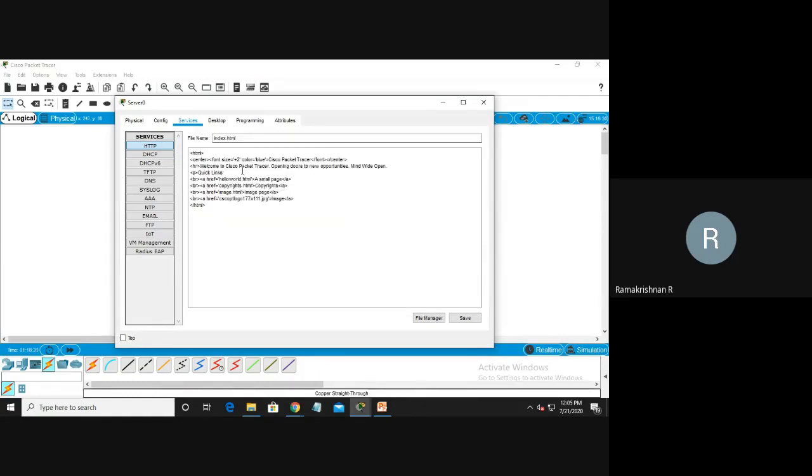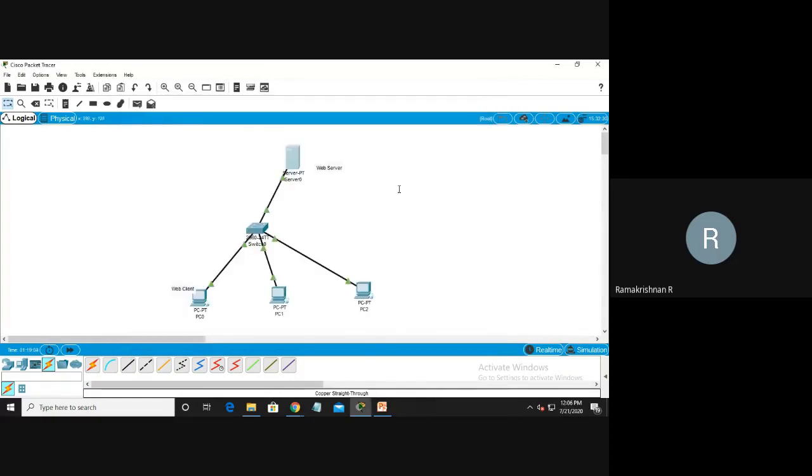I want a small HTML program. I want to change it to this content. This is an HTML program, because the HTML program is running for Dhanlakshmi College of Engineering. This is my web server. I am putting in welcome to DC. So you can write your own HTML file and save it. Okay, I saved that. This is for small testing purposes only. Already you know that this is a simulator. With the simulator we are just testing how it works when my web server and my web client are running.